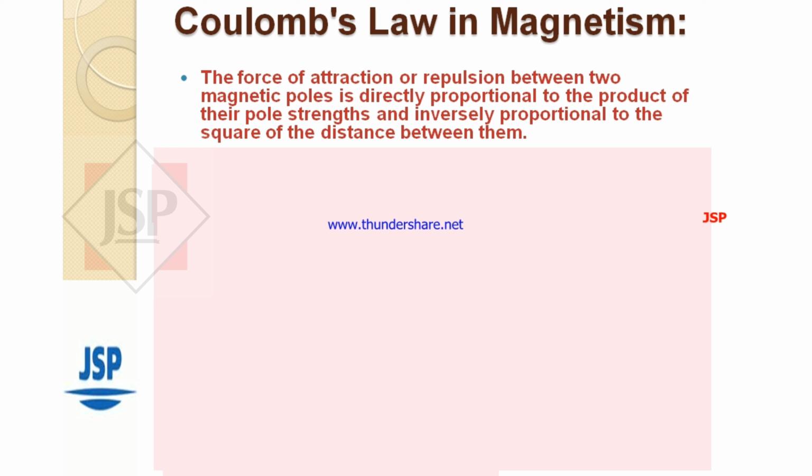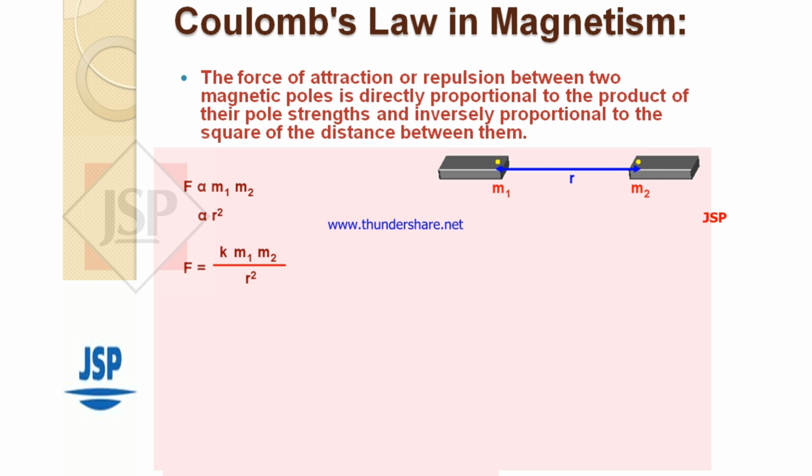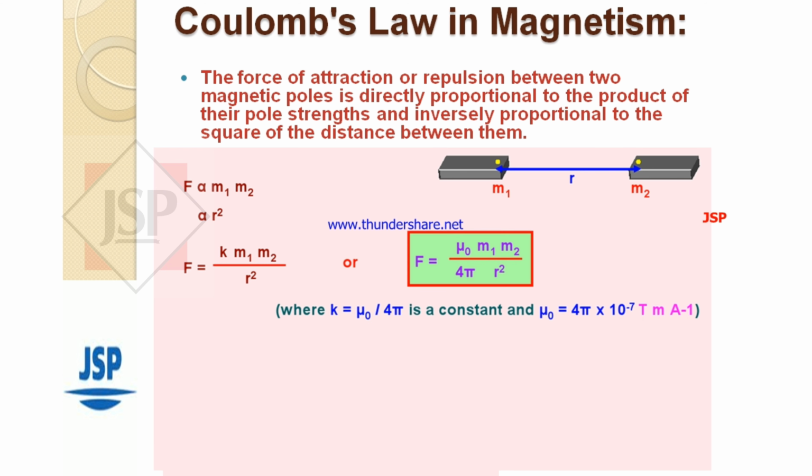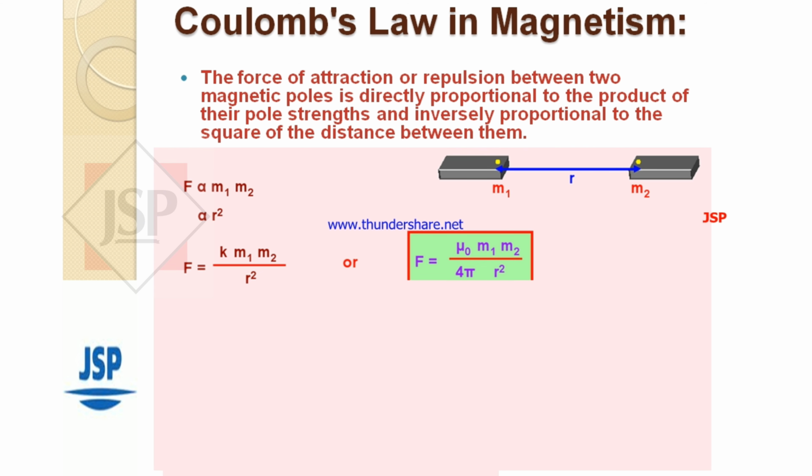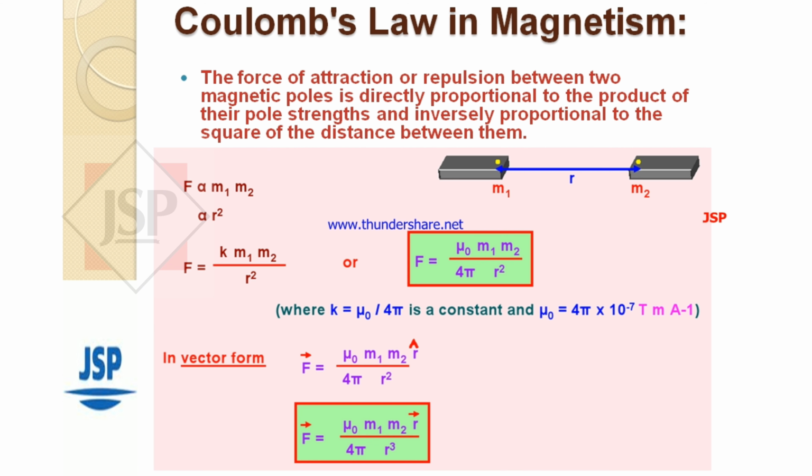Therefore, F equals k m1 m2 by r square, where k equals mu naught by 4 pi is a constant and mu naught equals 4 pi into 10 to the power of minus 7 tesla meter per ampere. Therefore, F equals mu naught by 4 pi m1 m2 by r square. In vector form, F vector equals mu naught by 4 pi m1 m2 by r square r cap, or F vector equals mu naught by 4 pi m1 m2 by r cube r vector.